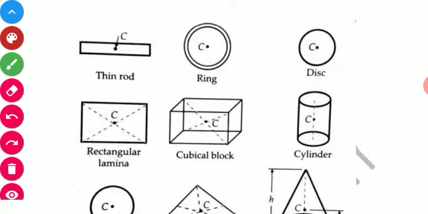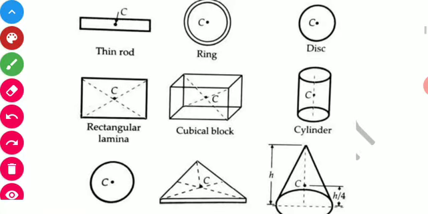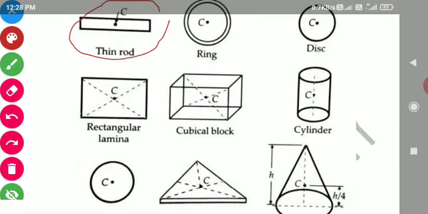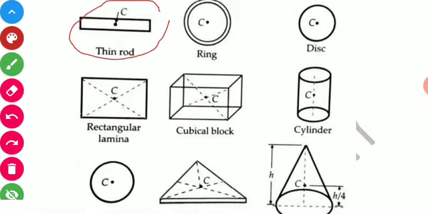As you can see here, the center of mass of a thin rod is at its symmetrical center, and for the ring we can also see the center of mass is at the center. Here in the disk it is also at the center. So in all the figures you can see that the center of mass is at the center.